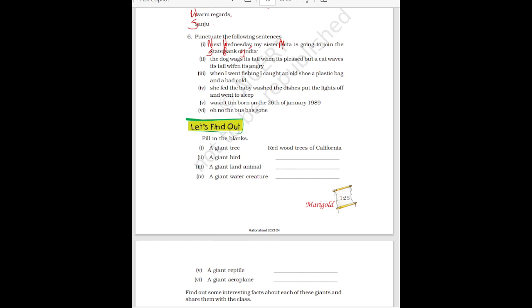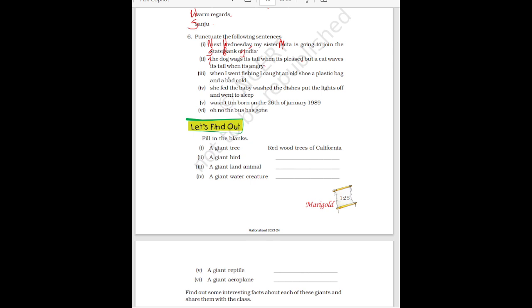Then second is the dog wags its tail when it's pleased, but a cat waves its tail when it's angry. Here the T will be capital. Then wags its tail when it's pleased. After pleased, you have to put comma. But a cat waves its tail when it's angry. Then after angry, you have to put full stop.